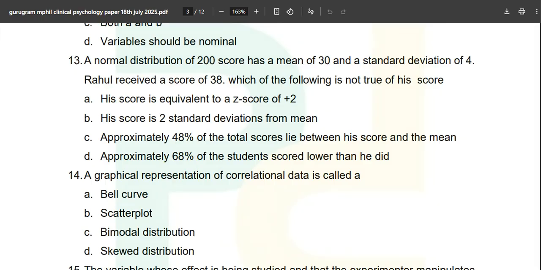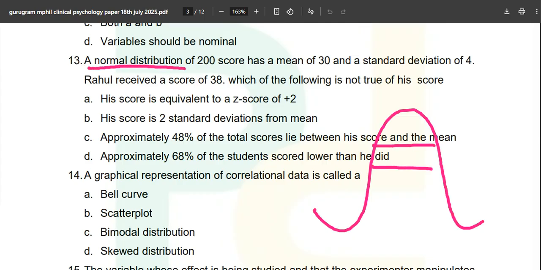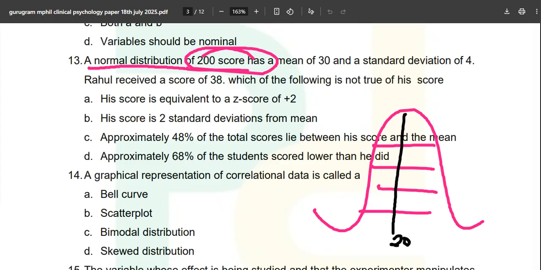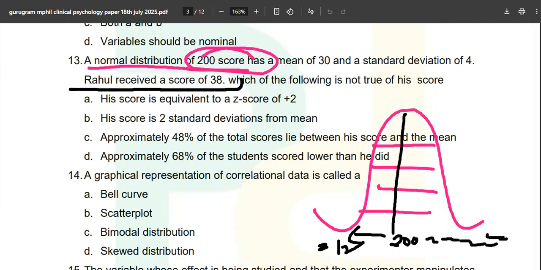Now, a normal distribution of 200 scores has a mean of 30. If you have watched the complete video on NPC, you will be able to understand what is going to happen here. Whenever there is a normal distribution, just draw it like this. The mean will fall in the center, and you are having the mean of 30. So what does a mean of 30 mean? You just add 30: 230, 260, 290, and you subtract: 170, 140 and like that. And what is the score Rahul received? Rahul received a score of 38. Which of the following is not true of his score?